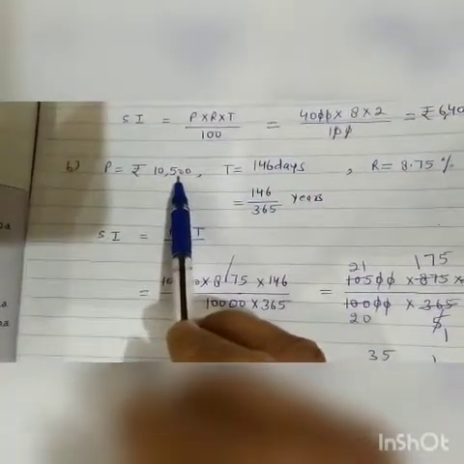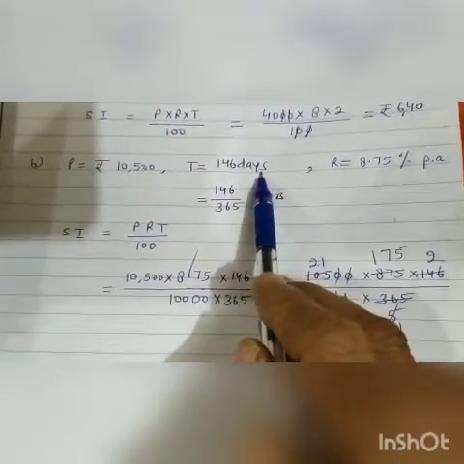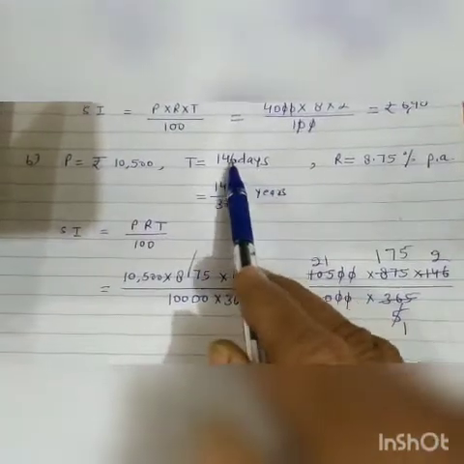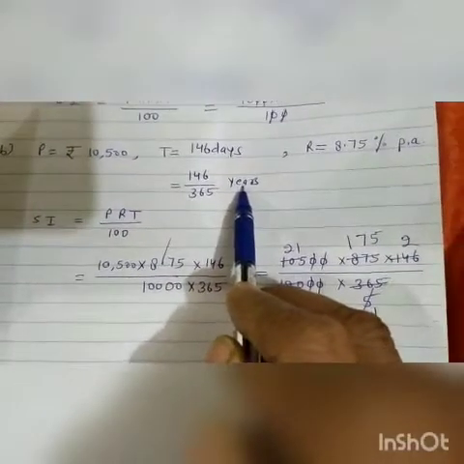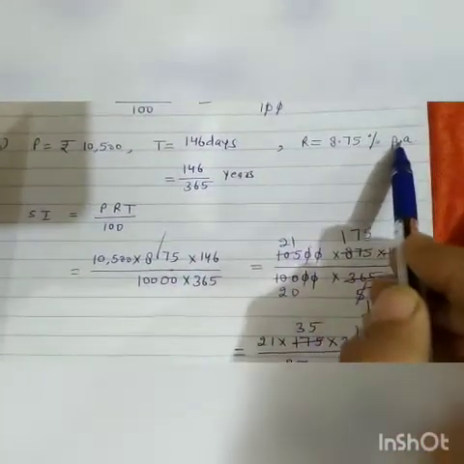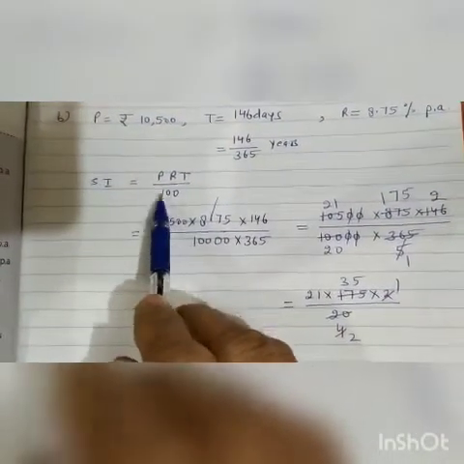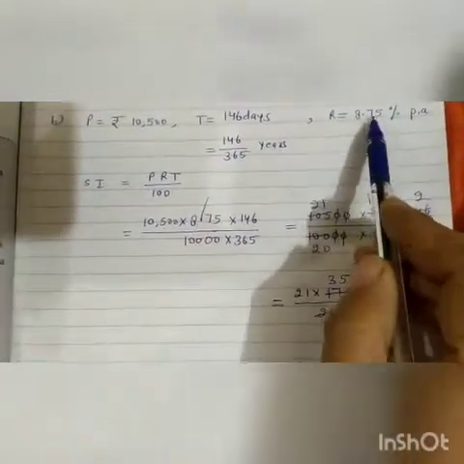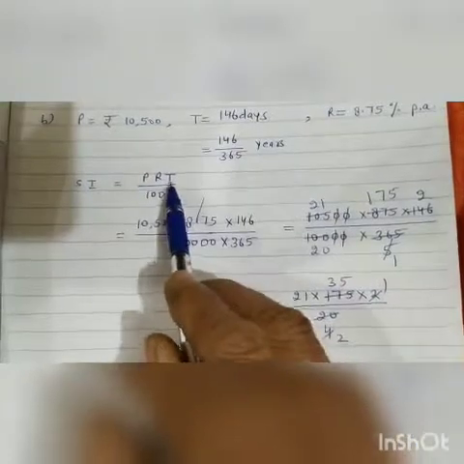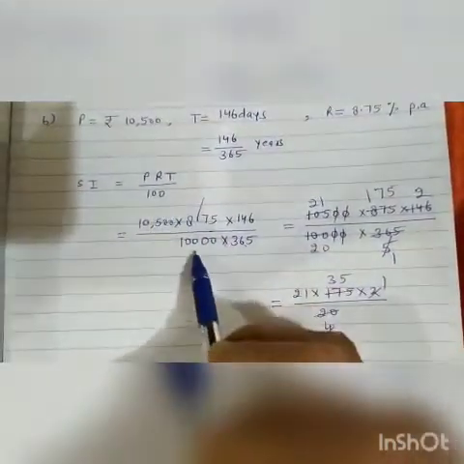How? See here. Principal is given 10,500 rupees. Time is 146 days. In 1 year is equal to 365 days. So we will divide this 146 by 365. It will change into years. And rate is equal to 8.75% per annum. Now simple interest is equal to PRT upon 100. P is equal to 10,500 rupees. R is 8.75 into time is 146 upon 365 into 100.